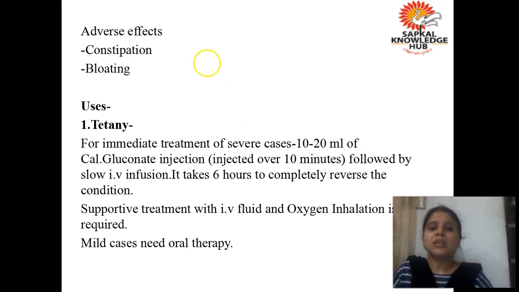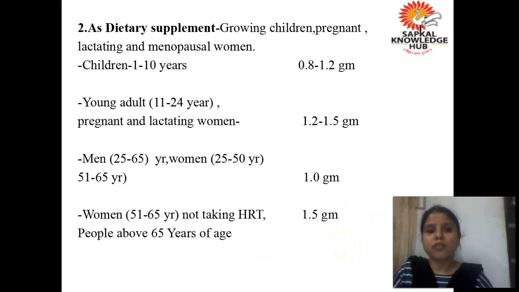But if it is a severe case, then you have to give it IV, and maintain the treatment for at least 6 hours, or till the person is completely relieved, and after that you can go for oral therapy also. Along with this treatment, you have to give oxygen inhalation and IV fluid also.